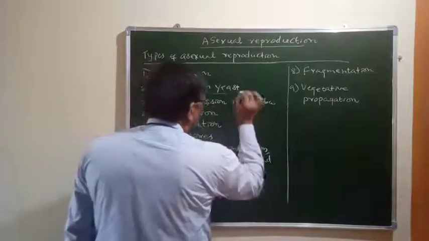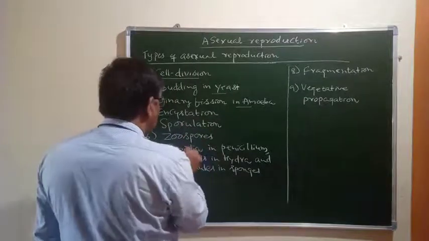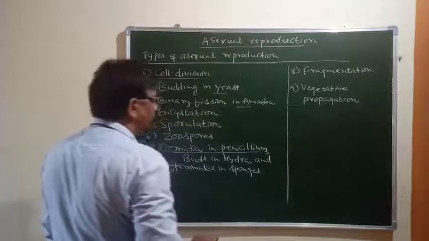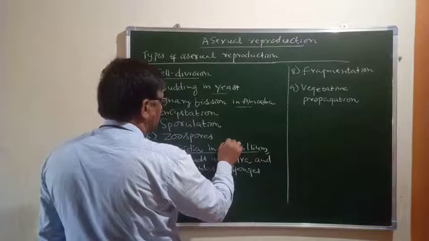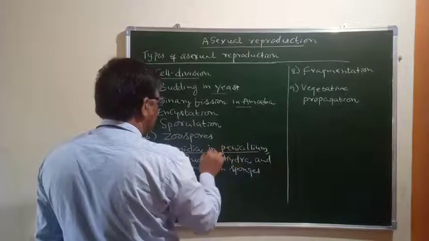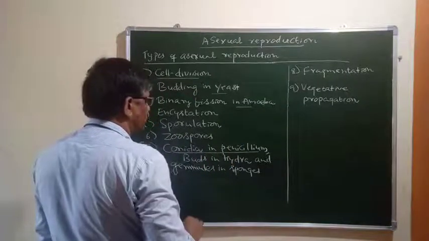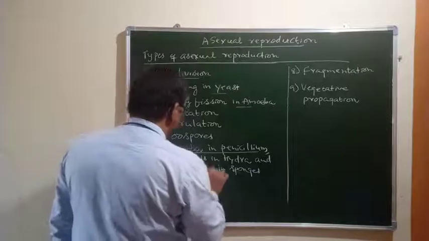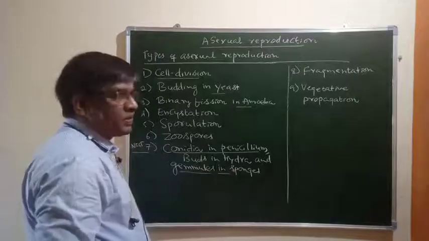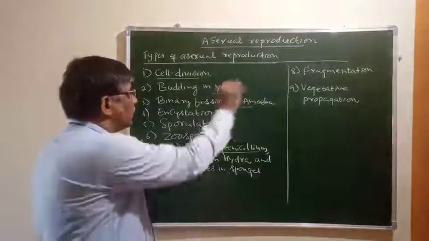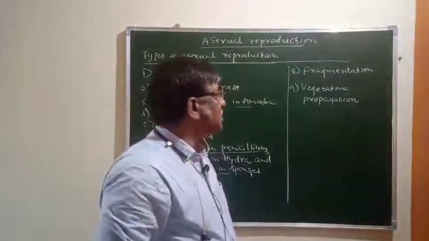Binary fission in the case of amoeba, encystation, sporulation, zoospores, conidia in penicillium. Very, very important. In the PUC examination or in the NEET examination, they may ask a question regarding this method of reproduction in penicillium. And gemmules are nothing but internal buds, particularly in sponges. So you have to understand all these. We have to study these different methods of asexual reproduction in detail.